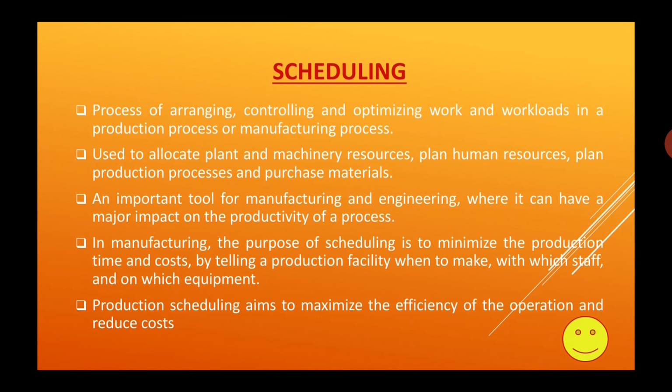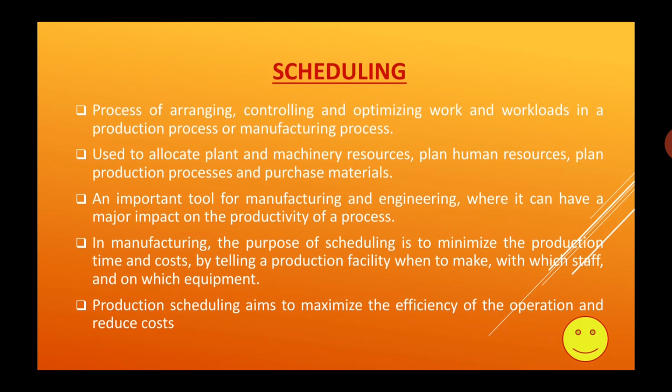As you know, when a production or manufacturing process is being conducted, we have to control or arrange how the work is going on, how the workload is distributed, and how these people need to work in time. So we have to schedule everything, that is, the arranging order or controlling how the work is going on, or how to distribute the works.